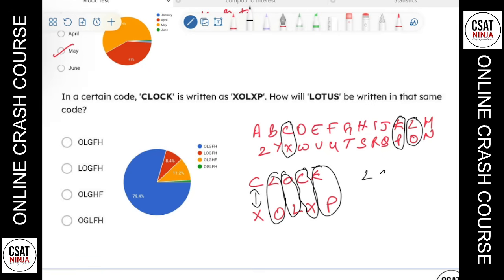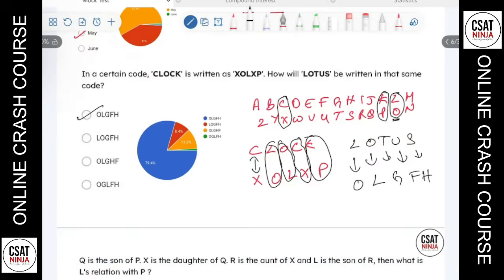So we have LOTUS. Opposite of L is how much? Opposite of L is O. And opposite of O is how much? L. And opposite of T is what? Opposite of T is G. And opposite of U is what? F. And opposite of S is what? H. So OLGFH. So which is option number one? That's the answer there. So let's go to next.